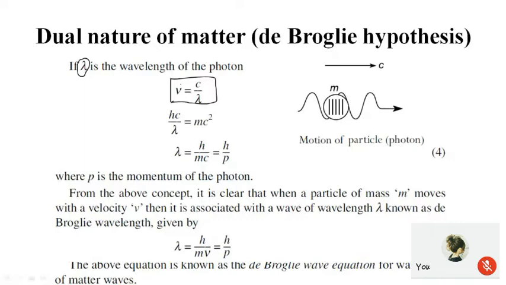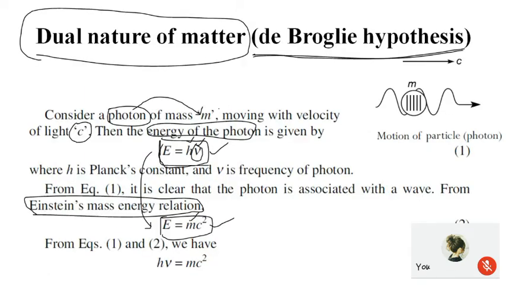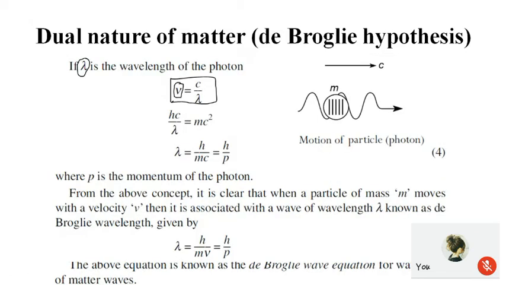Now substituting the frequency expression in h nu is equal to mc square, in place of nu we replace c by lambda, so we get hc by lambda is equal to mc square, from which we get lambda is equal to h by mc, as one c cancels. Here h is Planck's constant, m is the mass, and c is the velocity.